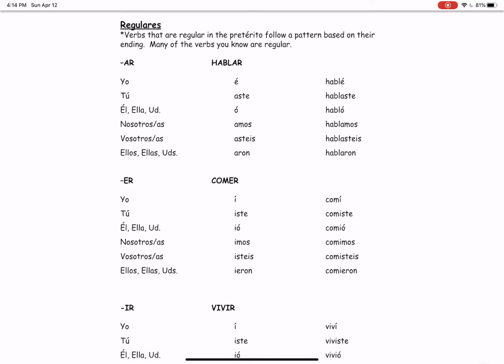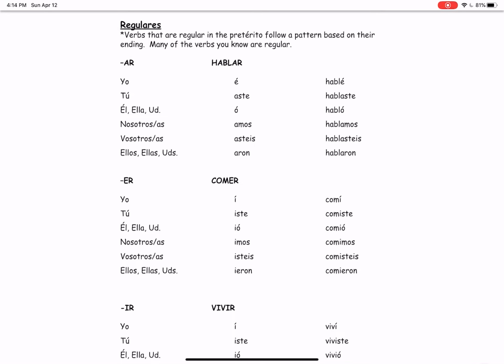For vosotros, you're going to use asteis. Make sure that you do not put an accent in that form. There is no accent mark in asteis. And then for ellos, ellas, and ustedes, you're going to use aron.